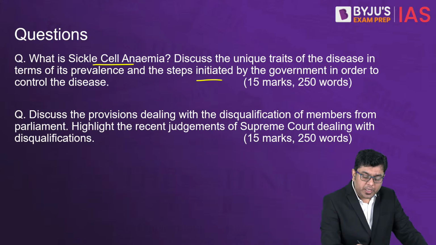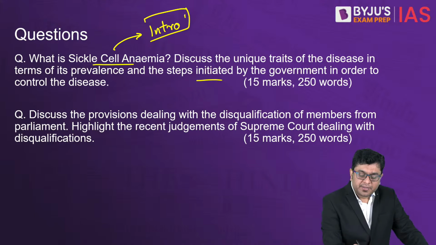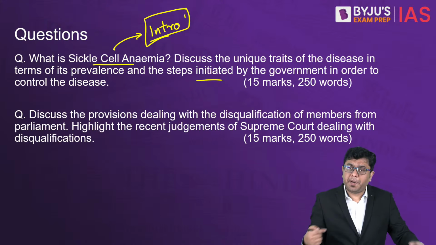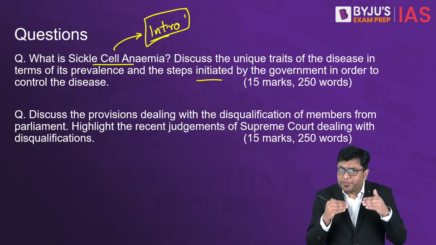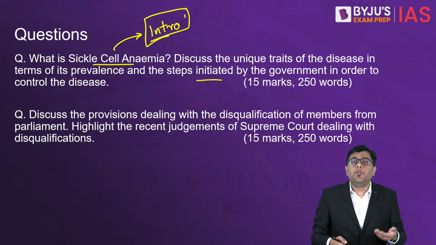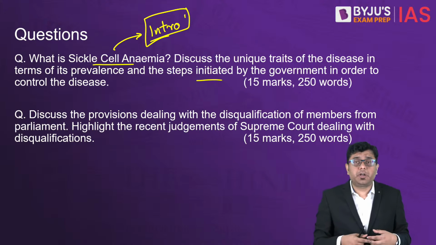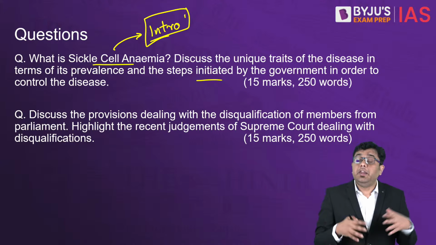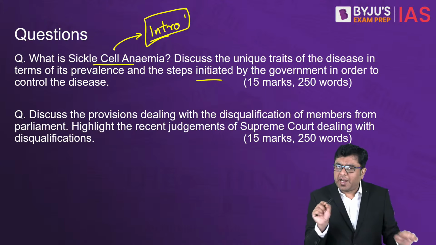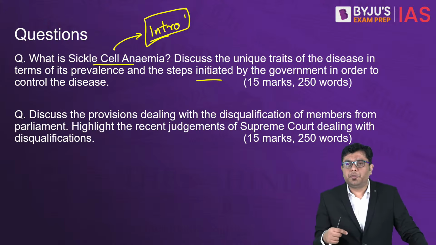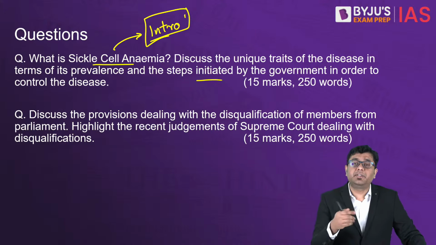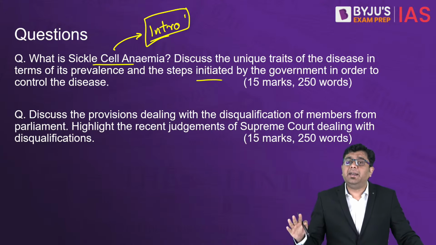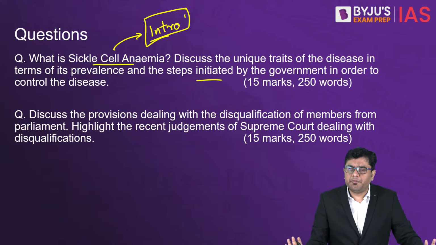The introduction has to include the portion of sickle cell anemia. That is something which has to be given in the introduction part. In the body part, you immediately follow from the introduction and you start with a few of the characteristics of this SCA. What happens, what are the protein markers that we have talked about, what are the implications of it, in which portion of the population you find them. Try to write them in a point-wise format, and eventually come to the portion of what the government is doing. In conclusion, try to bring about a couple of sentences about the way forward which needs to be followed, and that will complete your answer and you will get very good marks.